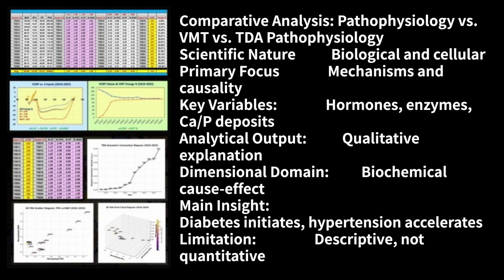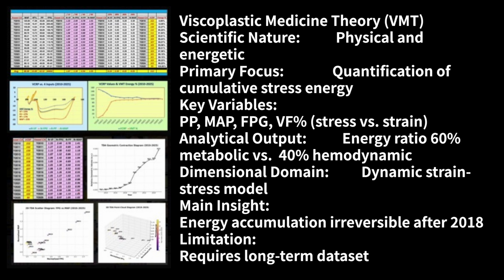Comparative analysis, pathophysiology versus VMT versus TDA. Pathophysiology, scientific nature, biological and cellular. Primary focus, mechanisms and causality. Key variables, hormones, enzymes, cap deposits. Analytical output, qualitative explanation. Dimensional domain, biochemical cause-effect. Main insight, diabetes initiates, hypertension accelerates. Limitation, descriptive, not quantitative.